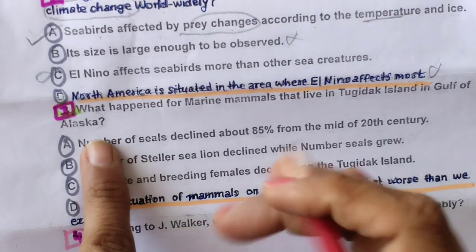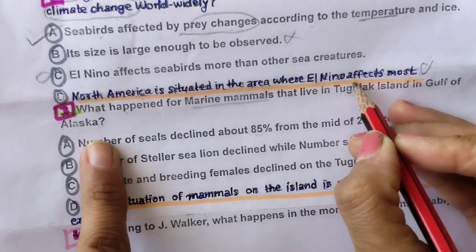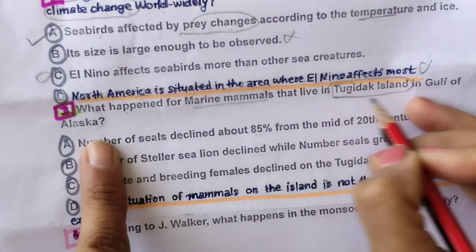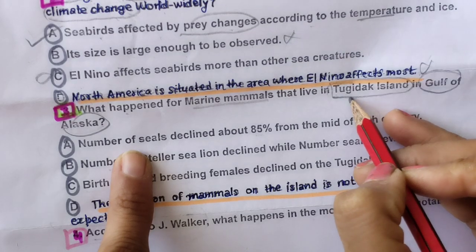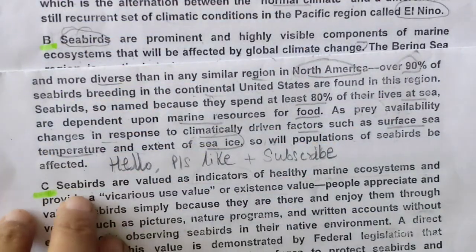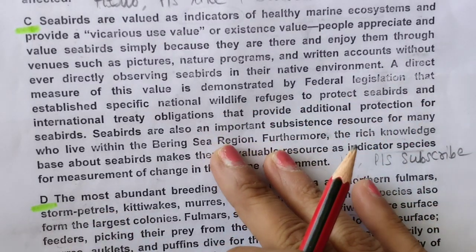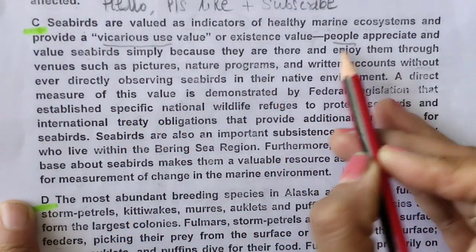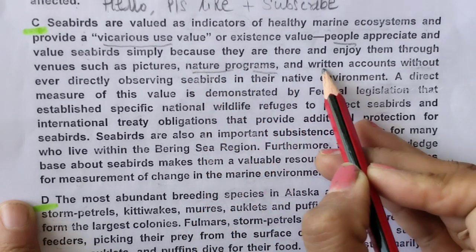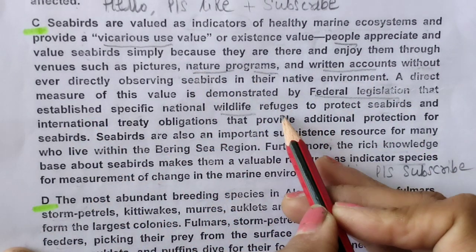Now the third question: what happened to marine mammals that live in, okay, so this is the keyword for finding the location, Alaska and this island word. Okay, so this paragraph we have done. Now let's find this Alaska in the C paragraph. Side by side I am doing written accounts, my homework for the next type of question.